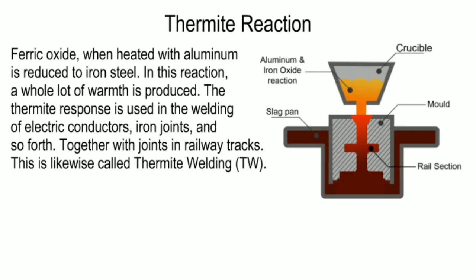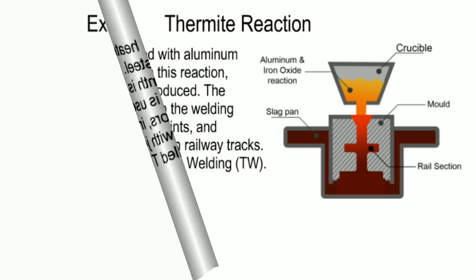Thermite reaction. Ferric oxide, when heated with aluminium, is reduced to iron metal. In this reaction, a lot of heat is produced. The thermite reaction is used in the welding of electric conductors, iron joints, and so forth, including joints in railway tracks. This is also called thermite welding.